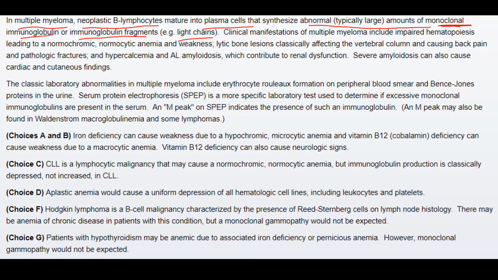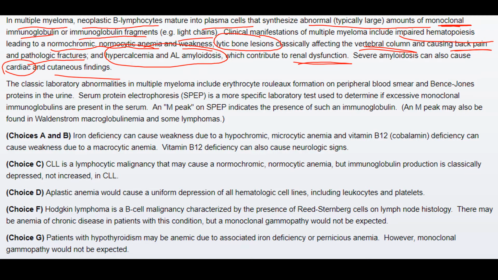The clinical manifestations of this disease include impaired hematopoiesis, which leads to normochromic normocytic anemia and weakness. Then, very important, are lytic bone lesions that mainly affect the vertebral column, and this causes back pain and pathologic fractures. Next are hypercalcemia and AL amyloidosis, which contribute to renal dysfunction, and severe amyloidosis can also cause cardiac and cutaneous findings. And therefore in this patient we noted a family history of his father suffering